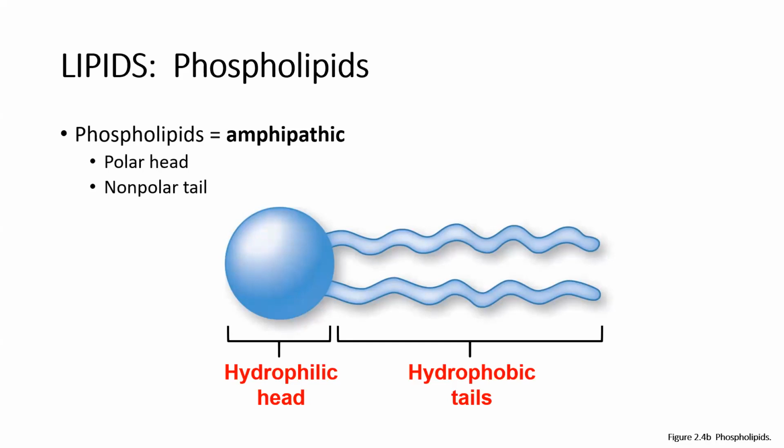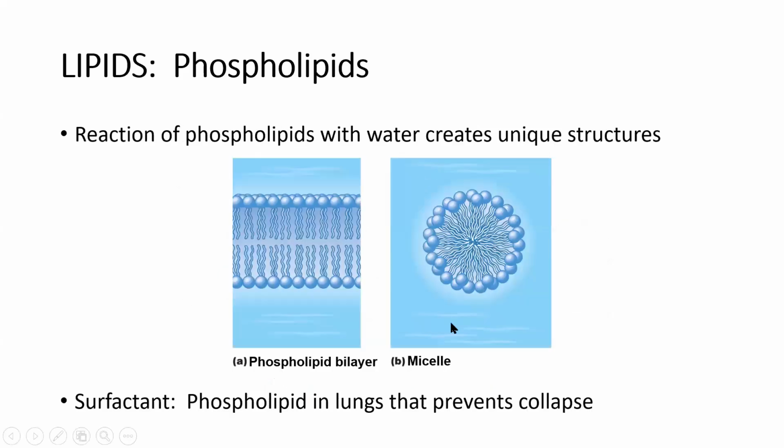It's the perfect structure to create those compartments that we've been talking about in our previous packet, right? The fact that we can have fluid inside our cells, fluid outside our cells, but have this barrier, this cell membrane that compartmentalizes these two aqueous environments, is really brought about by the structure and the amphipathic nature of our phospholipids.